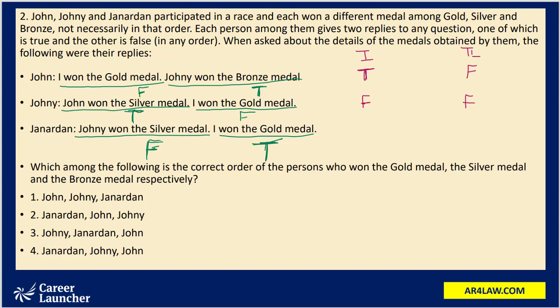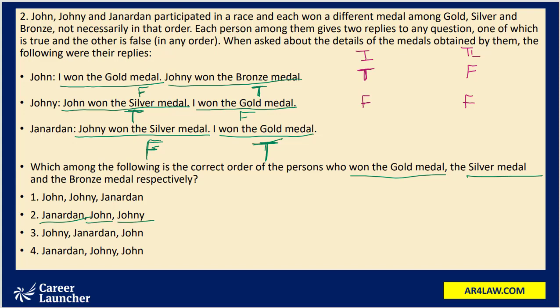This is what the question has asked us to work upon, that for every person one statement should be true and the other should be false. When we have taken John's second statement to be true, everything is following that particular manner, that for each person we can get a true statement and a false statement. So the correct order is: the gold medal would go to Janardhan, the silver medal will go to John, and the bronze medal will go to Johnny.